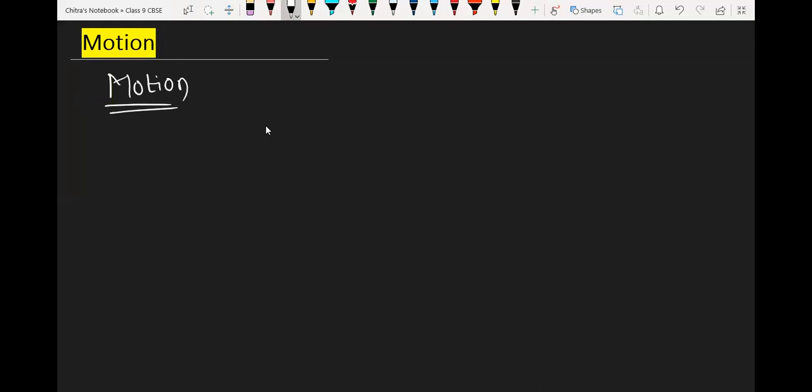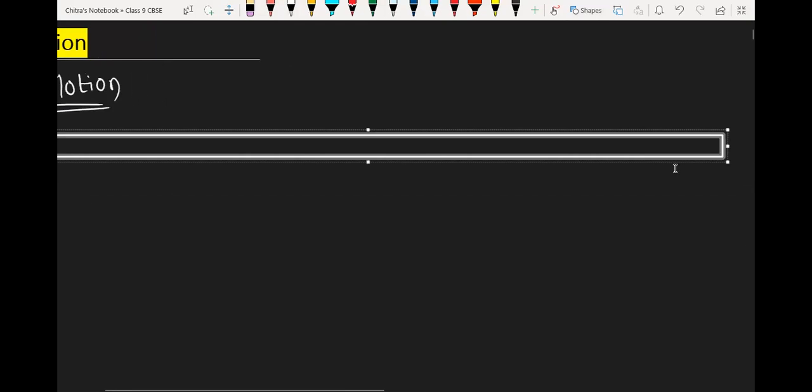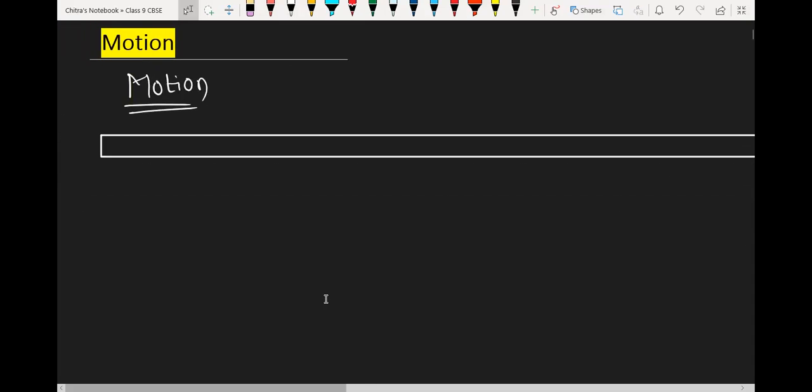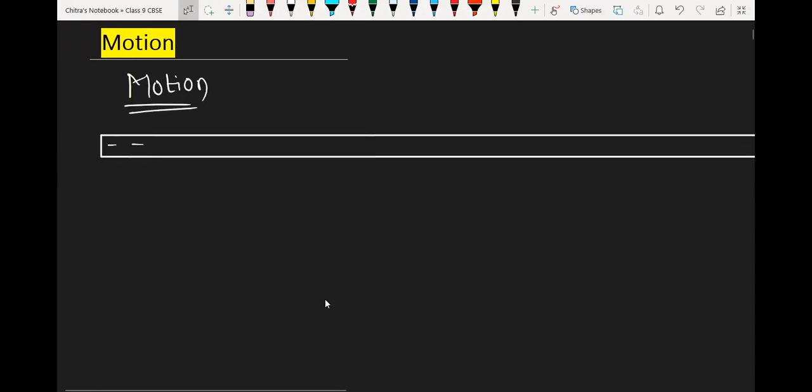Suppose we have one path over here. Let me draw. Suppose this is the path, the highway, or we can say the path or road. And suppose we are watching one bicycle from here. It starts moving from here. Suppose this is the bicycle or scooter, whatever it may be, and one person is observing from here.